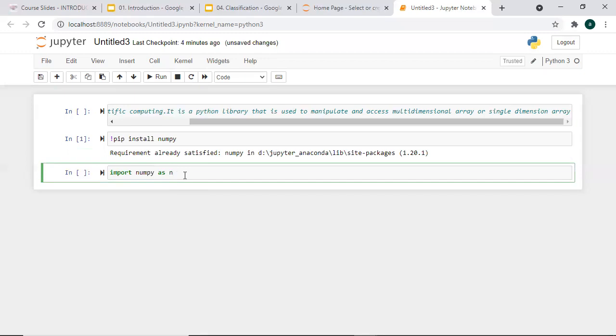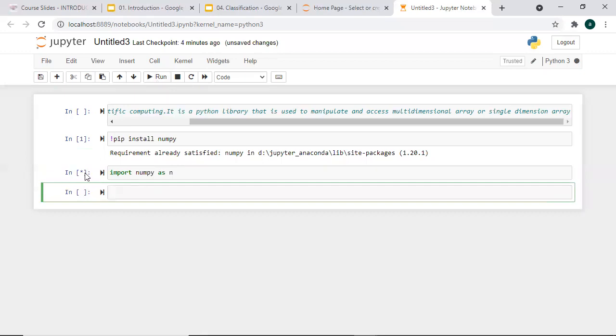Suppose let me run this and add it to my file. So I run this and it is taking some time. So now you can see it ran successfully. It means that NumPy is added successfully to your code.